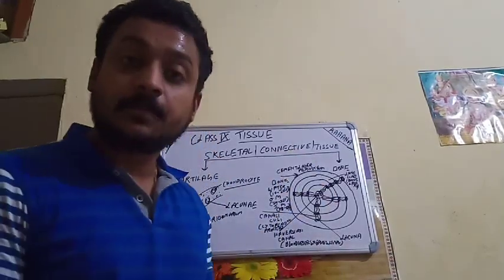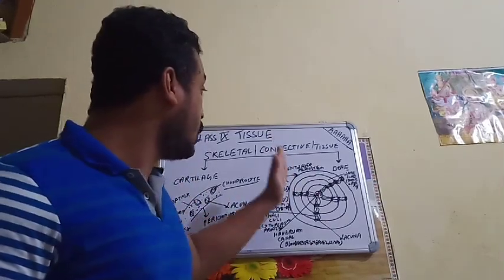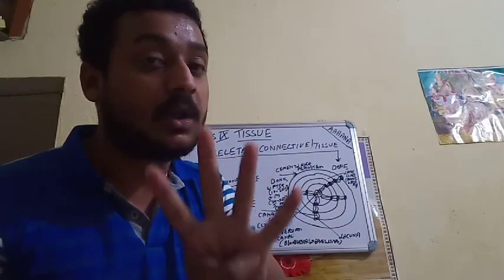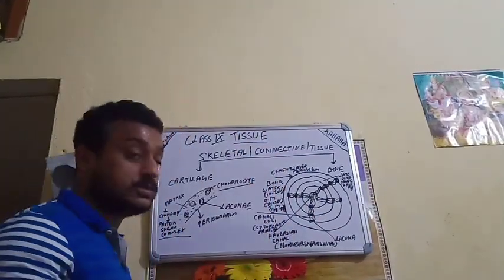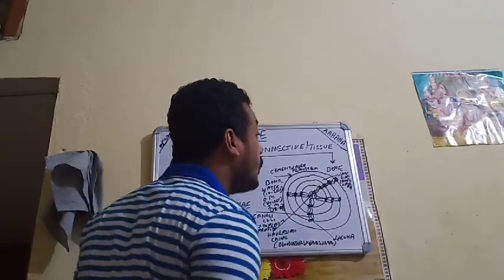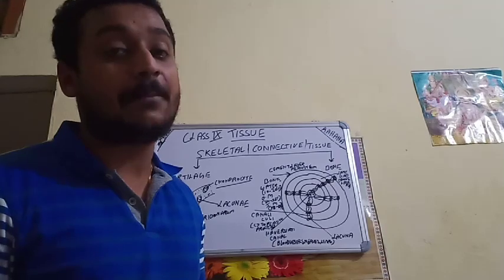So, apart from the cement layer or the periosteum, there are 4 more layers. Each layer is having their several roles. These layers are known as lamellae.